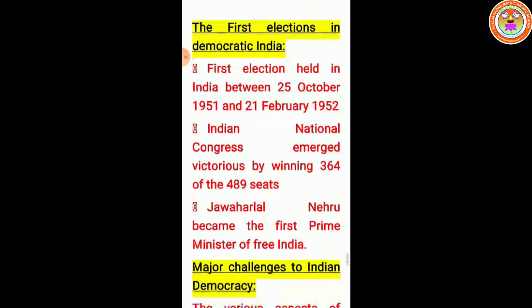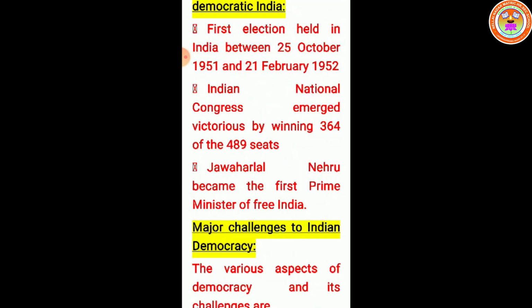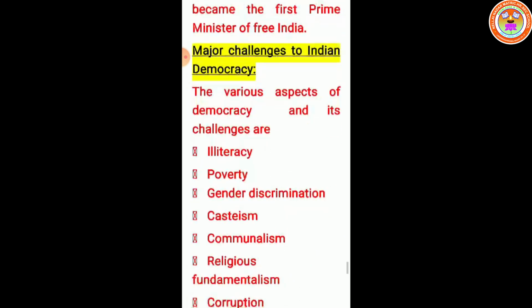The first elections in democratic India. The first election was held in India between 25 October 1951 and 21st February 1952. Indian National Congress emerged victorious by winning 364 out of the 489 seats. Jawaharlal Nehru became the first Prime Minister of Free India.